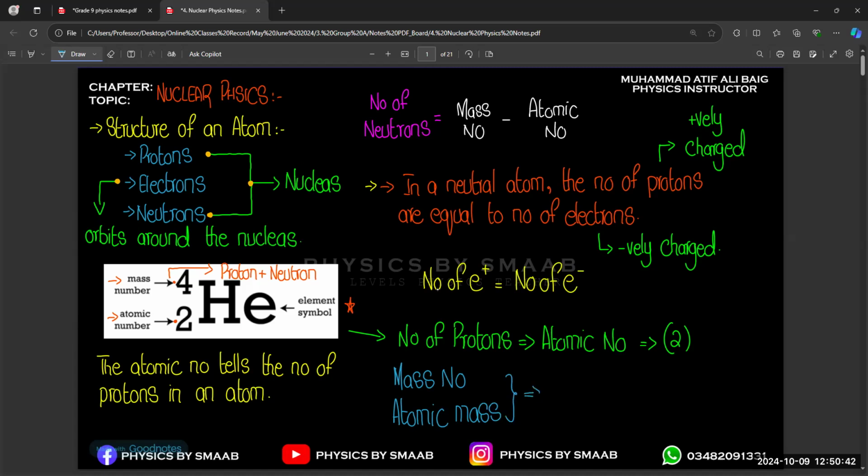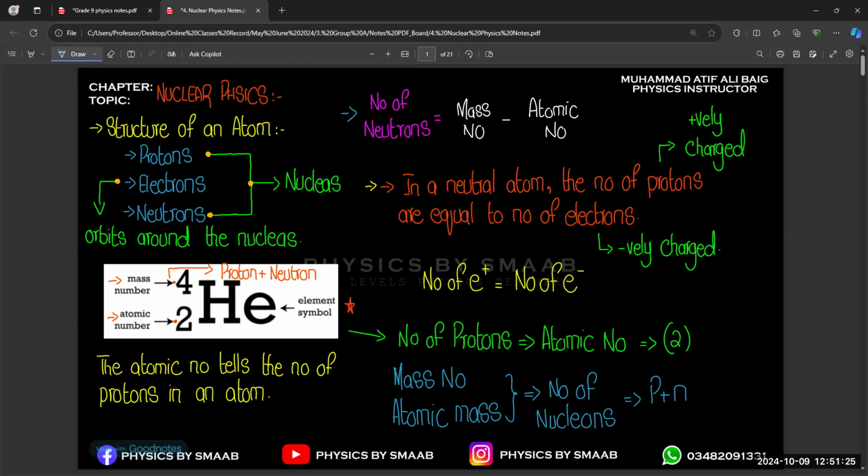And it actually represents the number of nucleons. So it represents the number of nucleons, and these nucleons are the sum of protons and neutrons. Proton plus neutron, right? And if you need to find the number of neutrons, you can subtract. It is already mentioned over here. If you need to find the number of neutrons, you can subtract the atomic number from the mass number. You will get the number of neutrons. Okay.